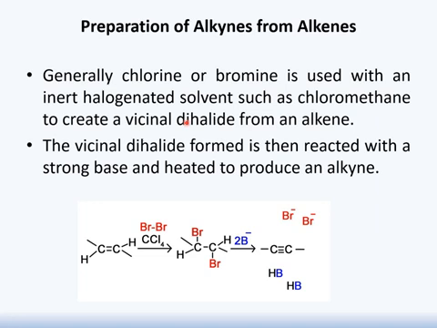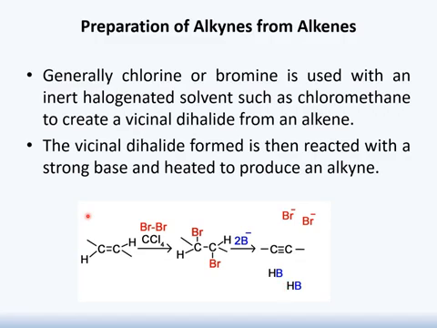Before, we have studied that vicinal dihalide is a compound which contains 2 halogen groups on adjacent carbon atoms. This vicinal dihalide which is formed will further react with a strong base, and on reaction with strong base it will be responsible for the production of our required product alkyne along with hydrogen halide.